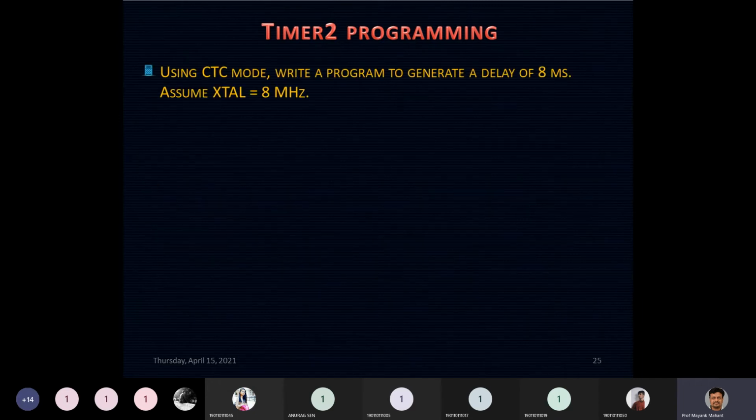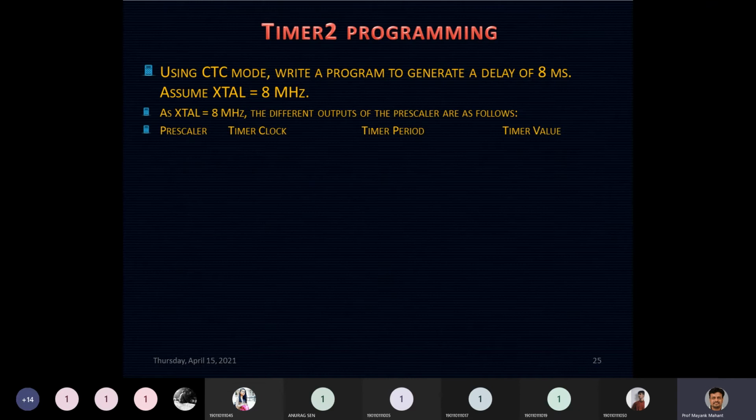We need to use CTC mode and write a program to generate a delay of 8 milliseconds, and assume the crystal frequency is 8 megahertz. So how can we decide what value of prescaler we need to use, because here the value of prescaler is not specified? As the crystal frequency is 8 megahertz, we will look at the different prescalers and what they give as output. So let's list the prescaler, timer clock, timer period, and what the timer value can be.